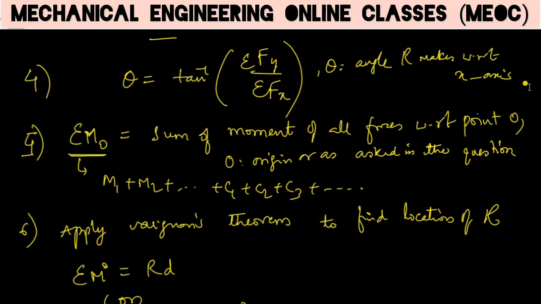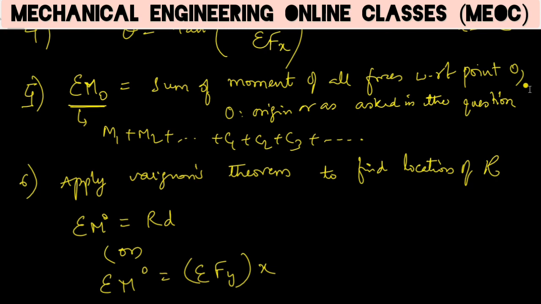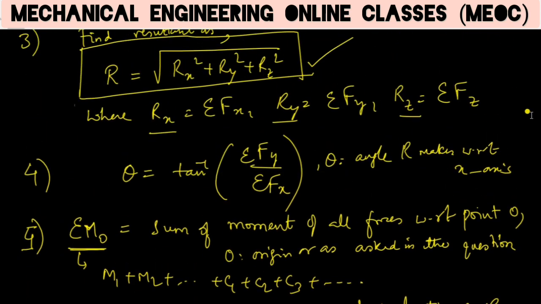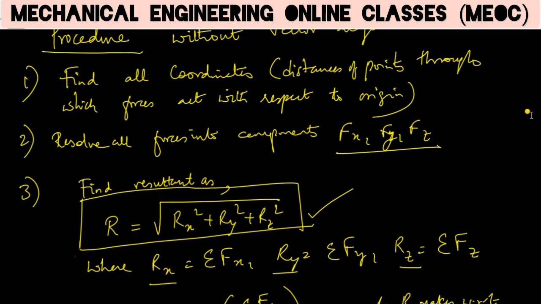Now to find the position or the location of the resultant, we will again use the same approach. We will find the sum of all the moments of forces in the system with respect to an origin. If the question is with respect to the origin, we will find it like that. If some other point is asked, we will find it with respect to that only. So in that case, it is better that we find all the dimensions and distances, or all the coordinates, that are distances of points through which forces are acting with respect to that point about which we have to find the resultant also.